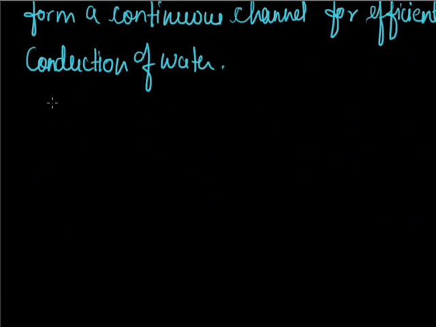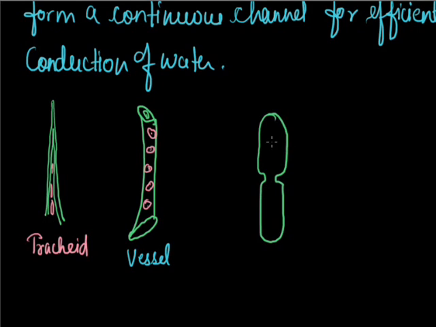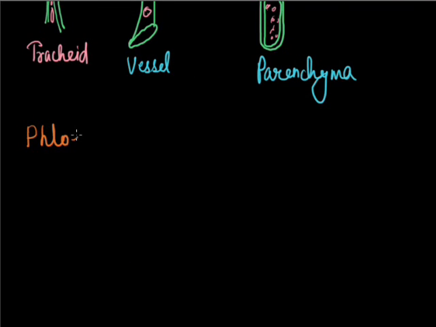If I show it diagrammatically, this is tricky. This is what? This is vessel. This is parenchyma.